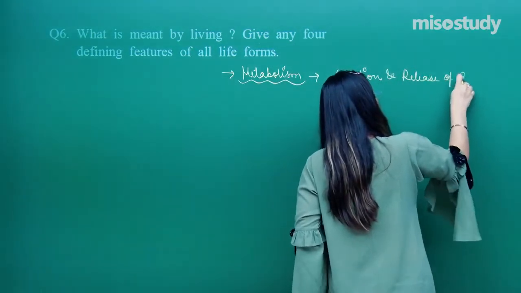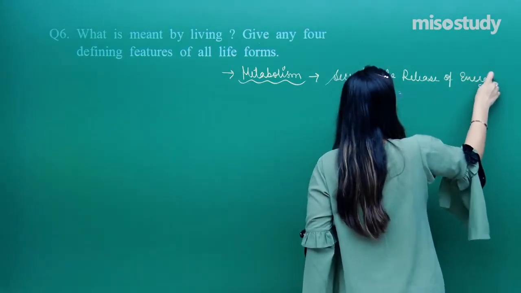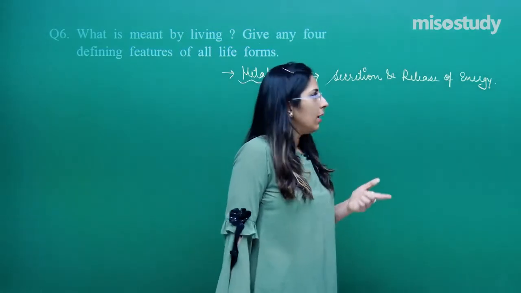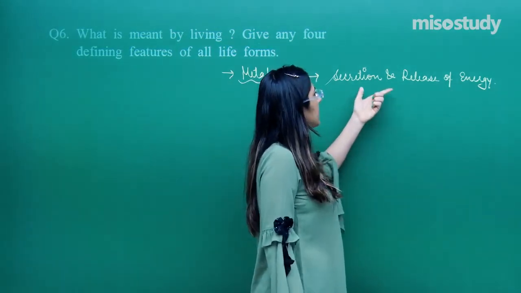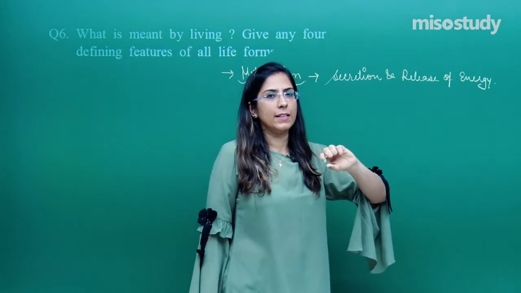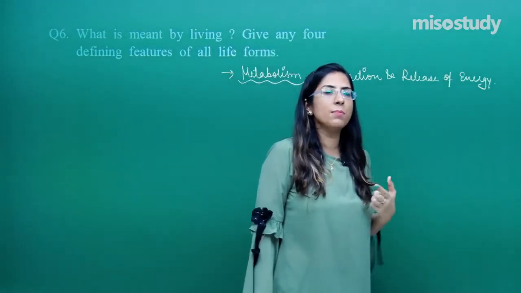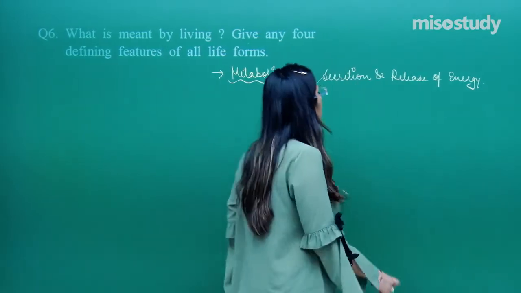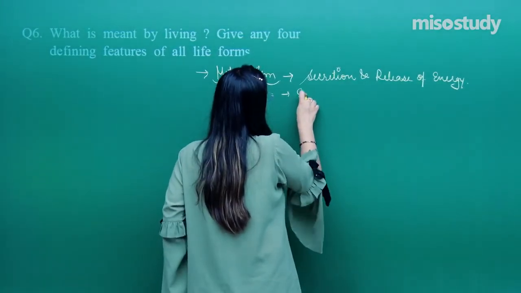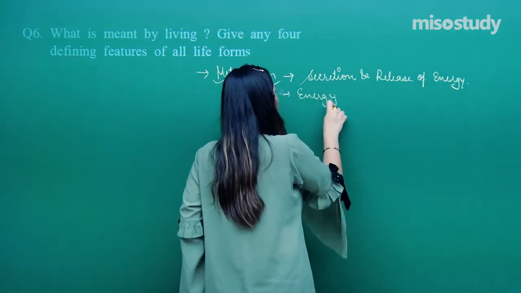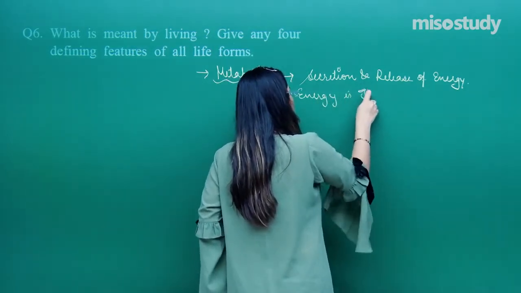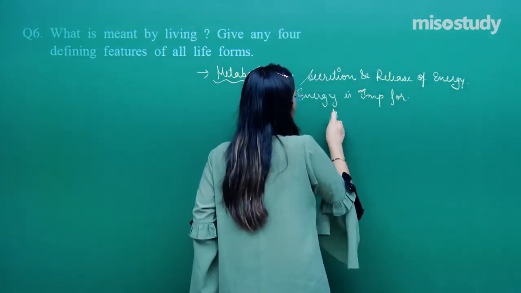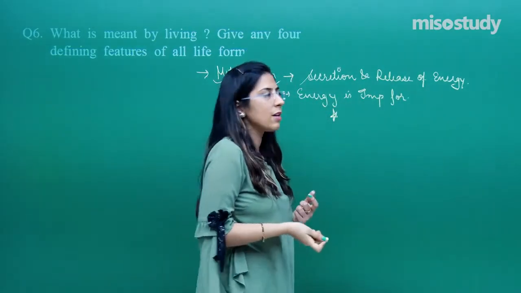This synthesis and release of energy is very important. First of all, energy is synthesized and later on that energy is released. Energy is important for undergoing the various reactions in our body, for the various work in our body. So energy is important for various life processes.